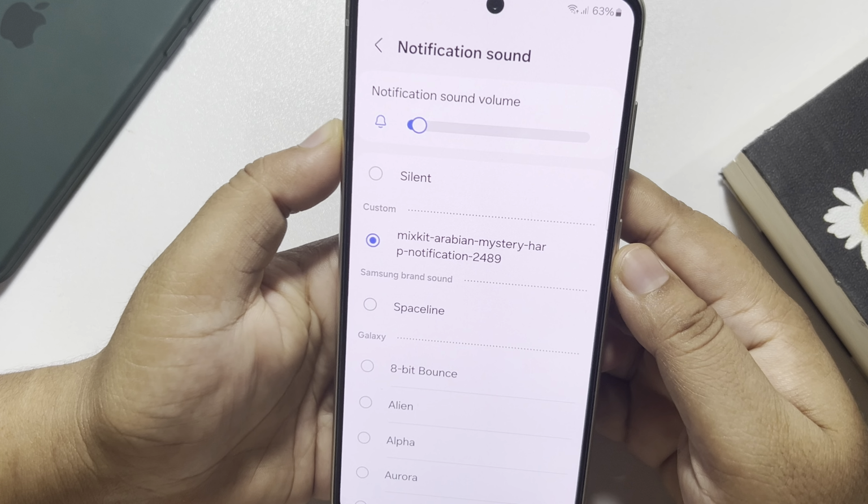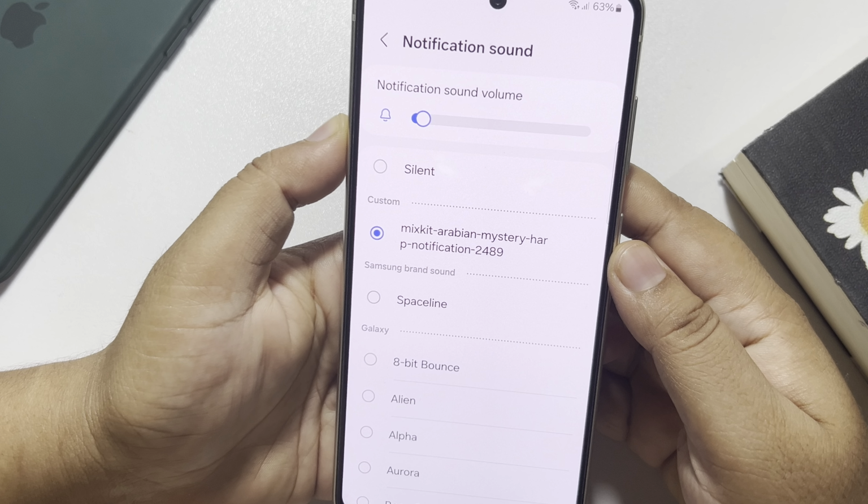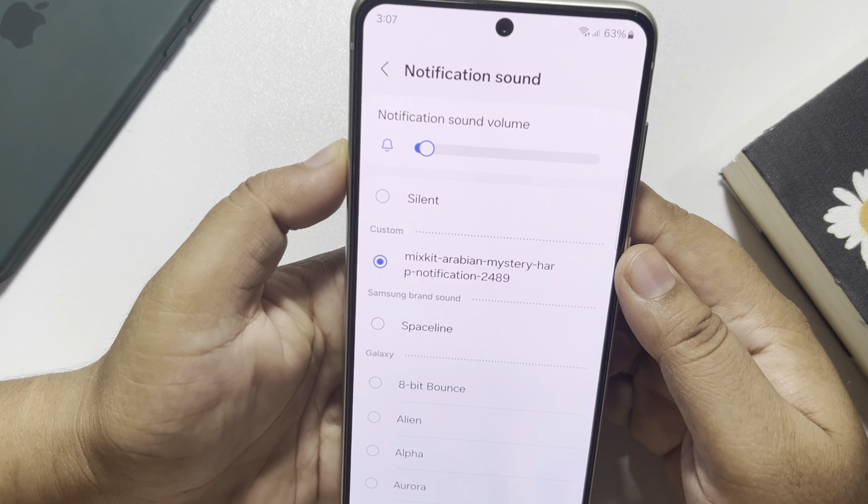So this is how we can easily add custom notification sounds in an Android phone.